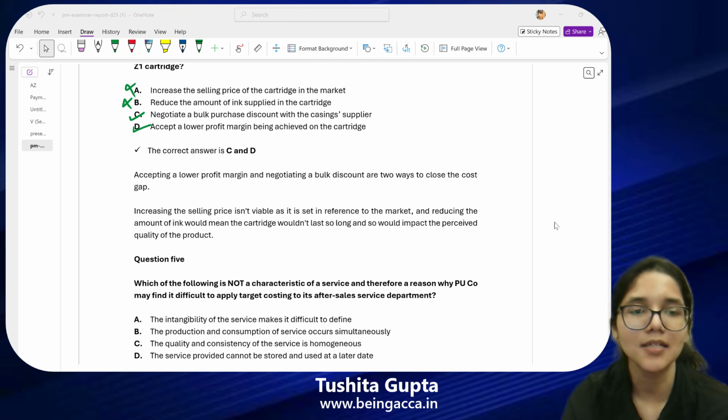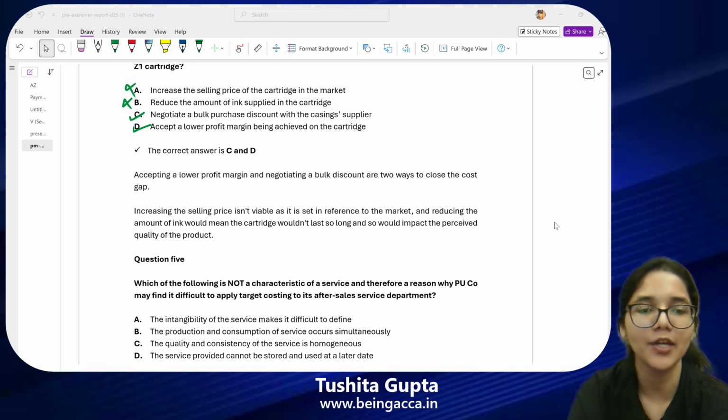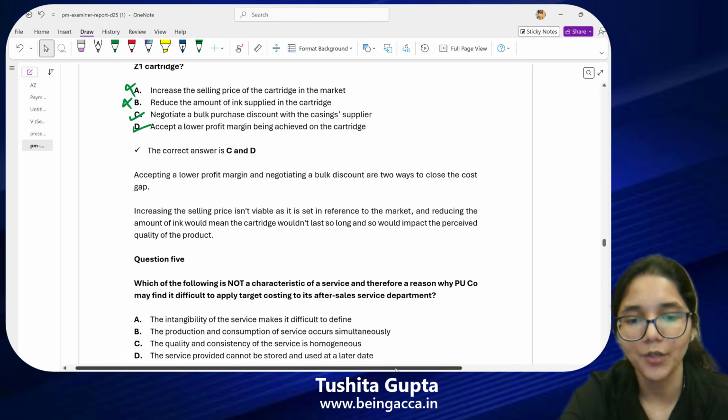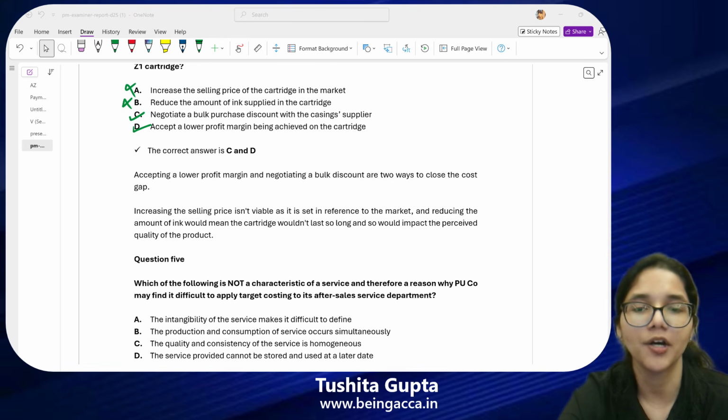So my answer has to be option C. I hope that all 4 of the choices are understood by you all with reasons. If you have any queries, please let me know. All clear till here? Okay, great. So with this, we are through with section A and B related questions that were available to us in this examiner report.